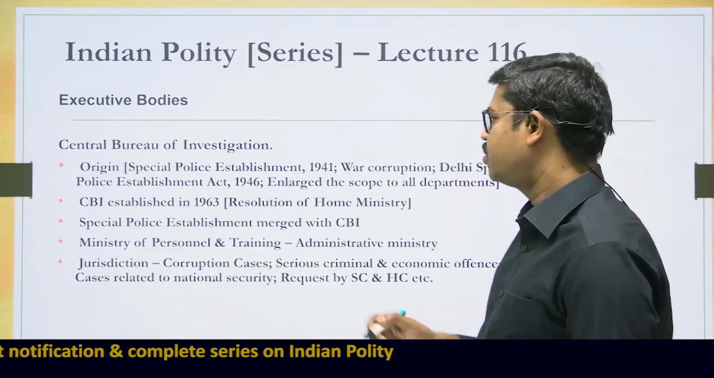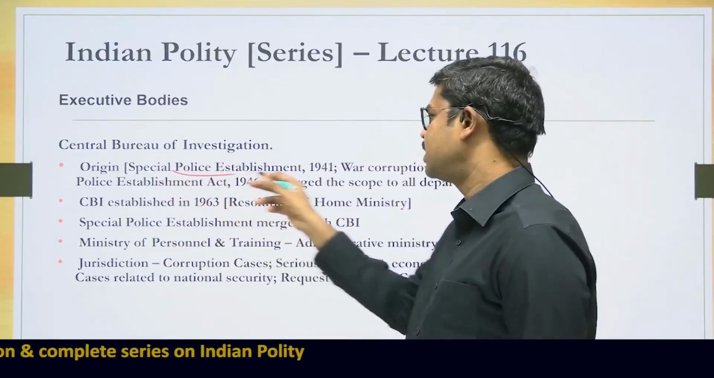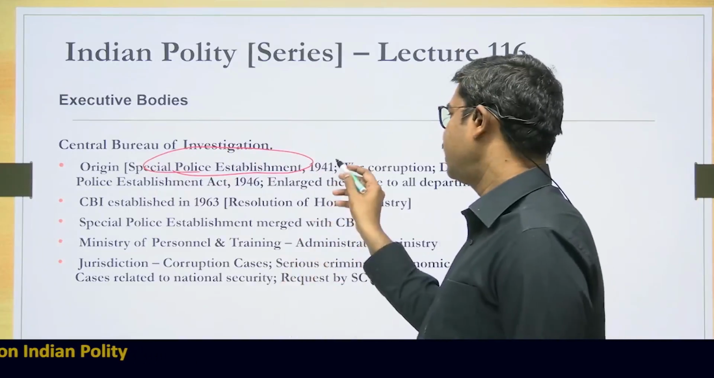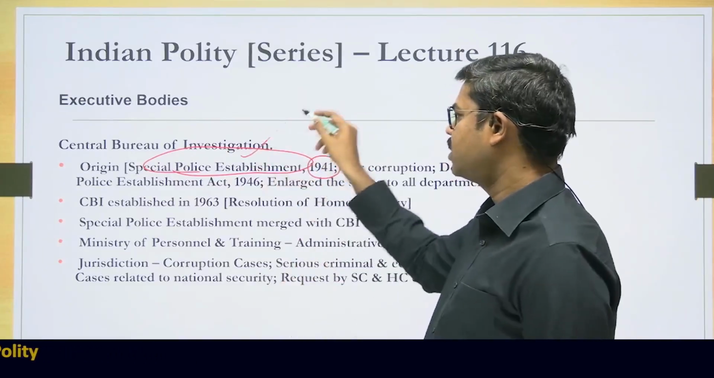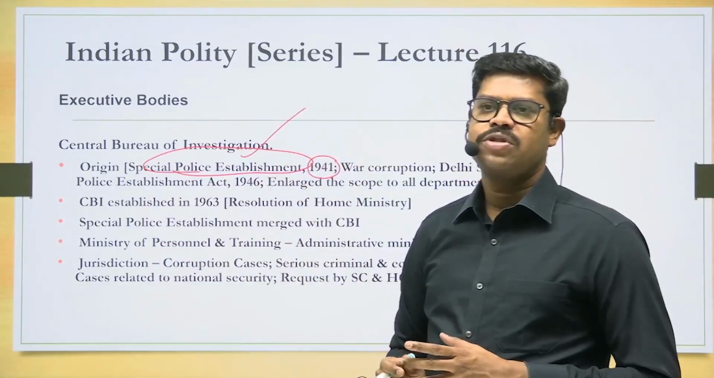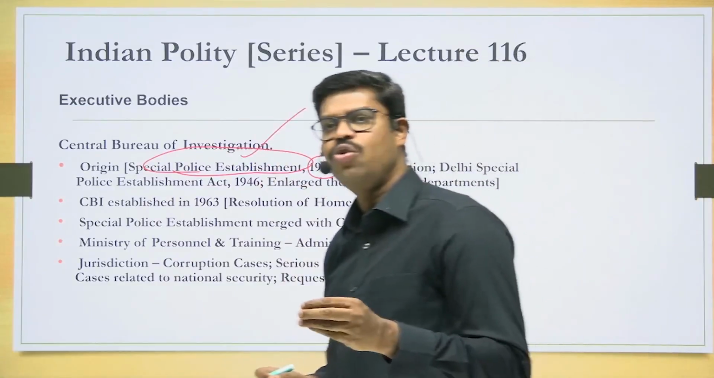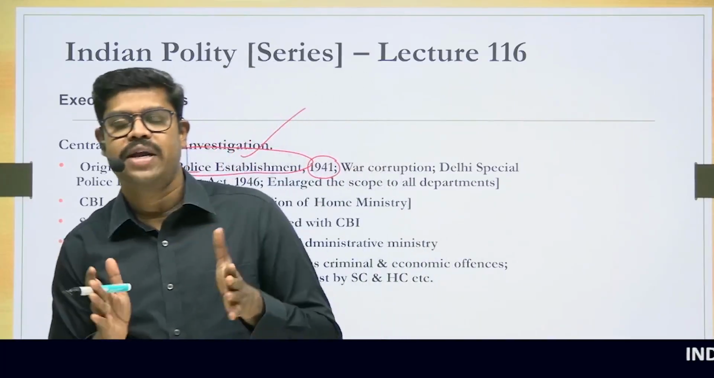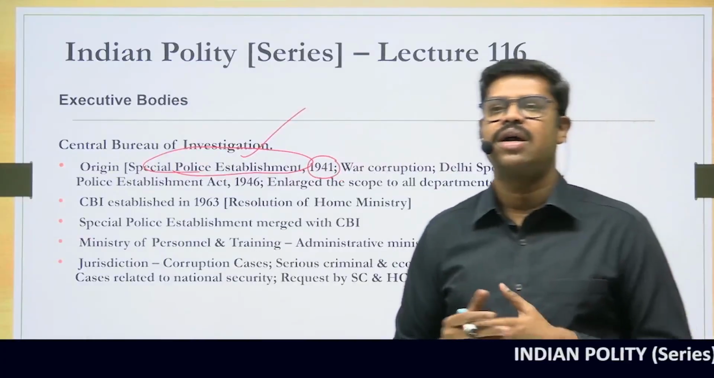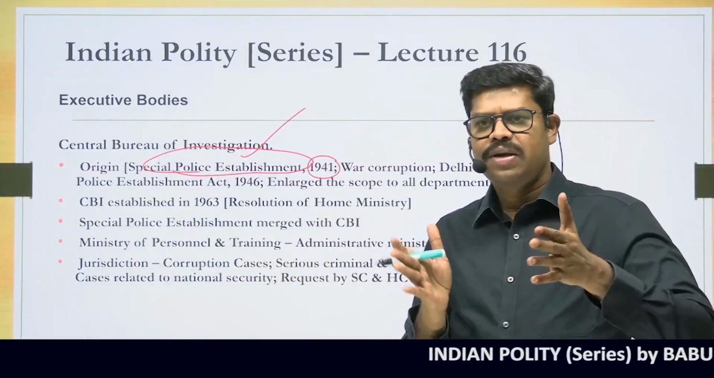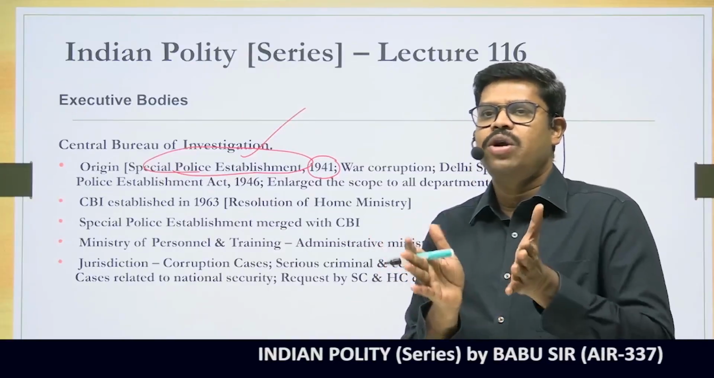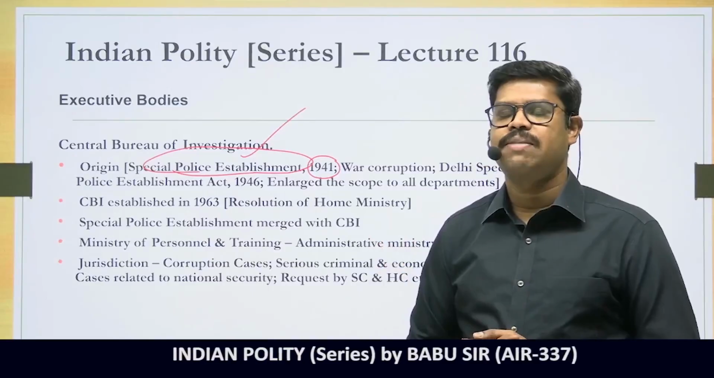for which we'll have to trace its origin to what is called the Special Police Establishment. Way back in 1941, an investigating authority was established, called the Special Police Establishment. What was its role? It was basically created to look into corruption in the war department. In 1941, the Second World War was happening, so the Government of India was spending on the war, but there was an allegation of a lot of corruption. So to investigate this corruption, a body was established, that is the Special Police Establishment.